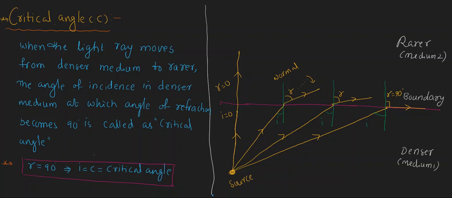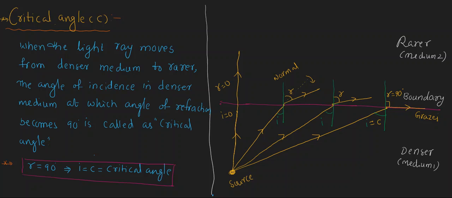This is to be here. After refraction, the light ray grazes the surface, meaning it moves along the surface. Right here, the angle of refraction is 90 degrees. Then that certain angle of incidence is called the critical angle. This angle of incidence is called the critical angle.